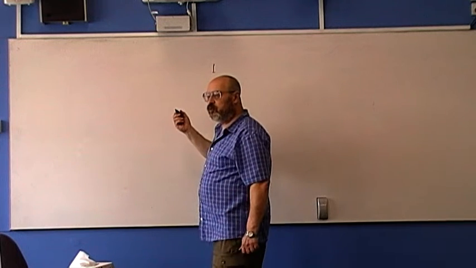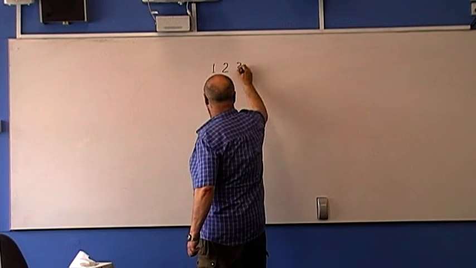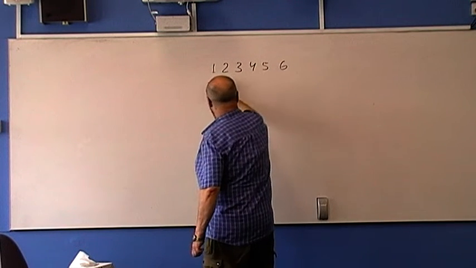What can we get on the first die? 1, 2, 3, 4, 5, 6.